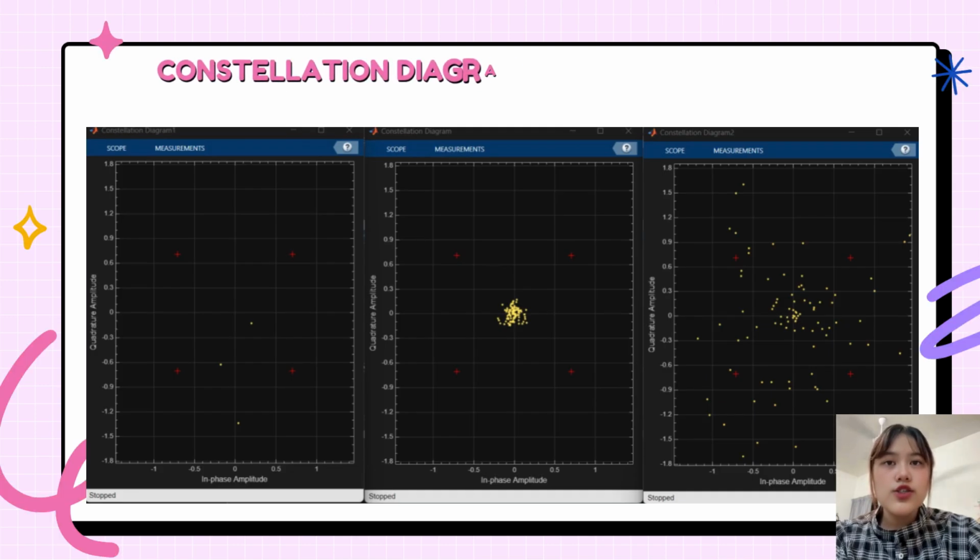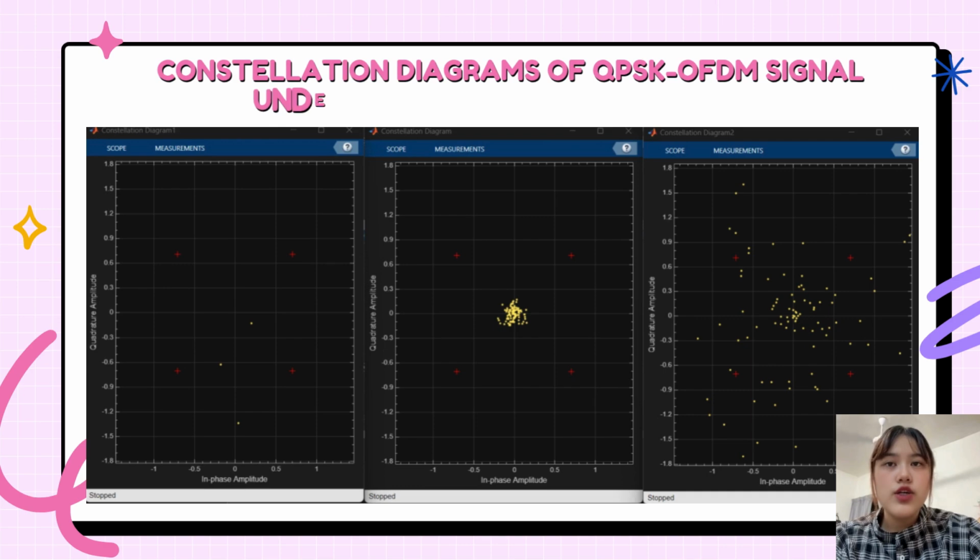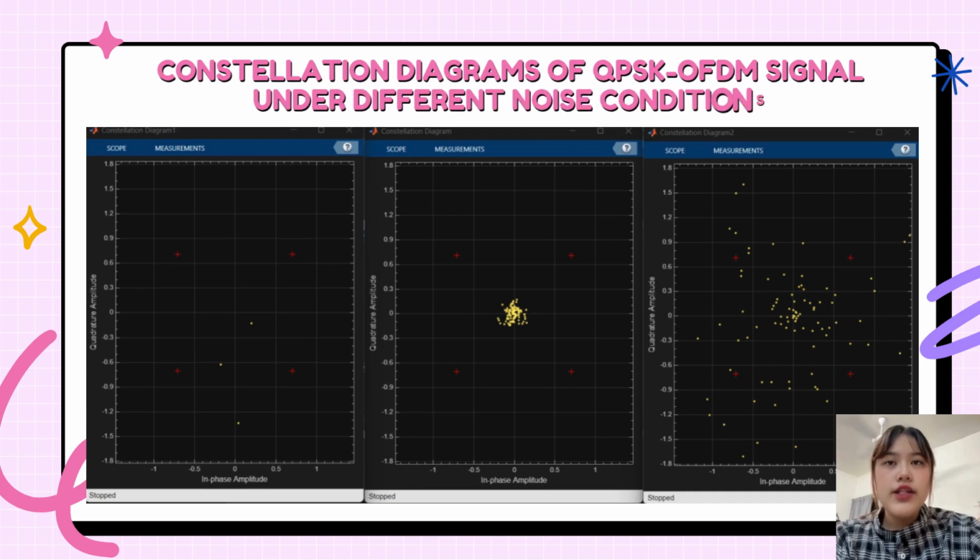Okay, this slide shows the constellation diagram of the QPSK OFDM signal under different noise conditions. From the diagram, we can see that the constellation points become scattered when noise is added into the system. The yellow dots move away from their ideal position due to interference caused by the Gaussian noise. The scattering makes it difficult for the receiver to correctly detect the transmitted symbol, which increases the bit error rate or BER. Therefore, the result clearly shows that noise significantly affects signal quality and communication accuracy.